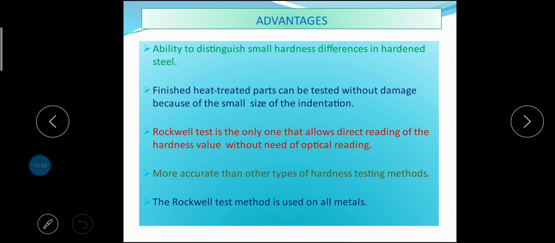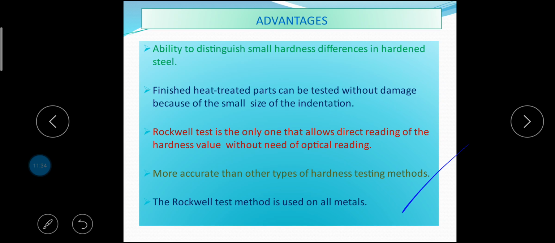What are the main advantages of Rockwell hardness tester? It has the ability to distinguish small hardness differences in hardened steel. Finished heat-treated parts can be tested without damage because of the small size of the indentation. The Rockwell test is the only one that allows direct reading of the hardness value without need of optical reading, and is more accurate than other types of hardness testing methods. The Rockwell test method is used on all metals.